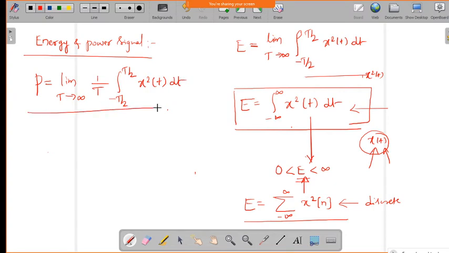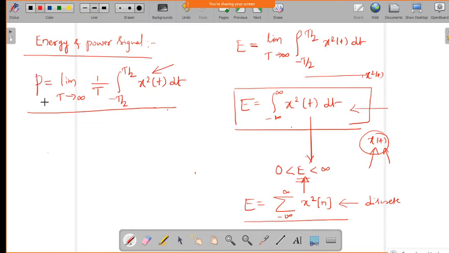This is how we find the average power of the signal. Specifically it is the average power of signal x of t, but in general we call it the power of the signal.